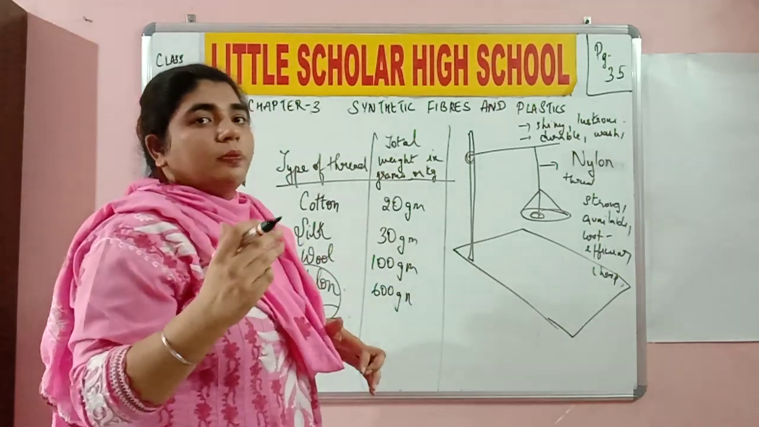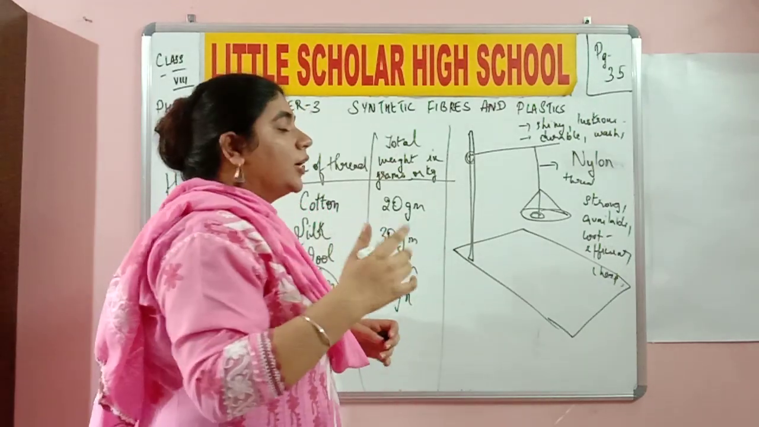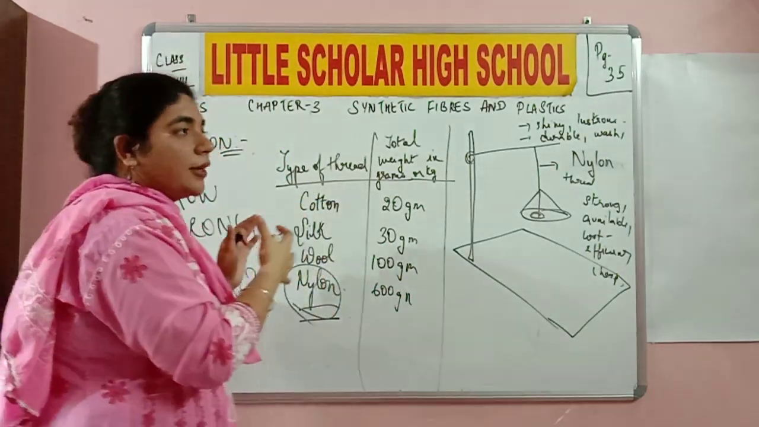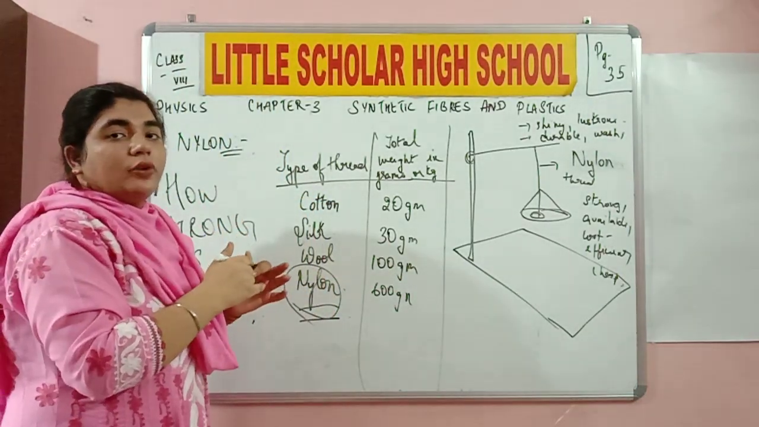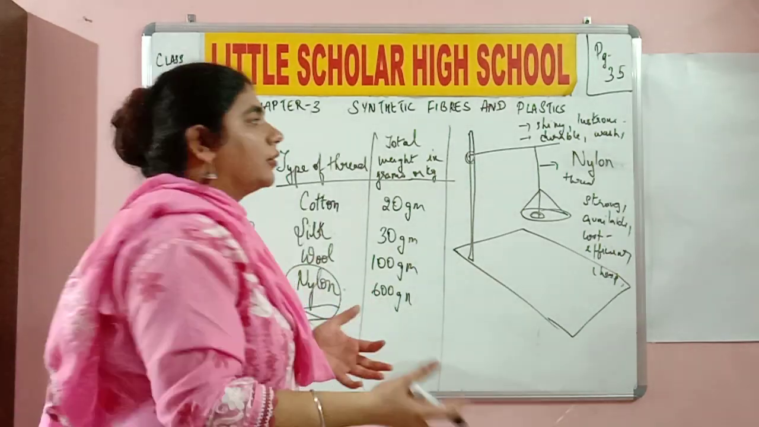The one big disadvantage or drawback is that it easily catches fire. It is highly inflammable because it is made up of chemicals like polyamides or petrochemicals, which are inflammable. Basically, inflammable is something that catches fire readily.